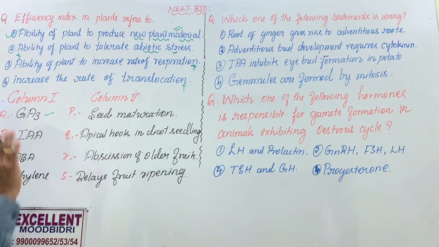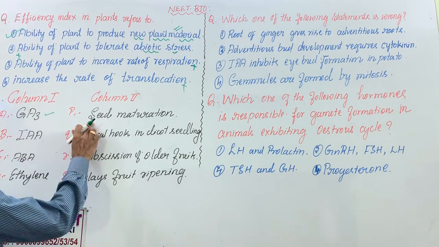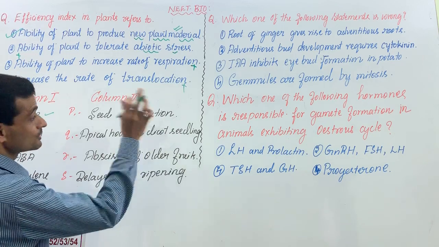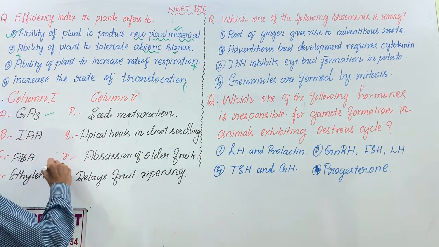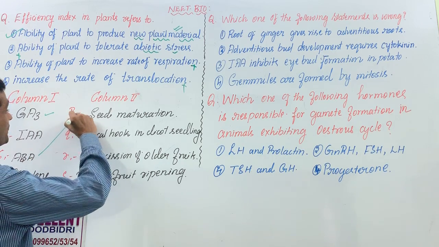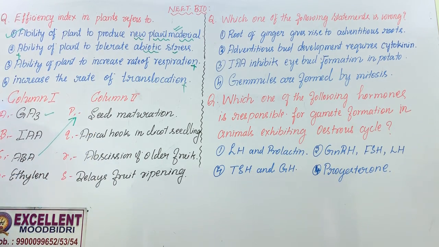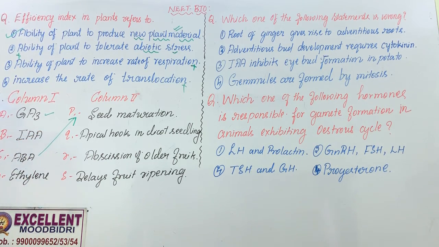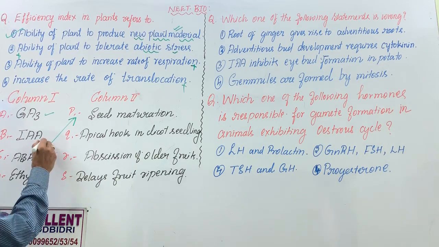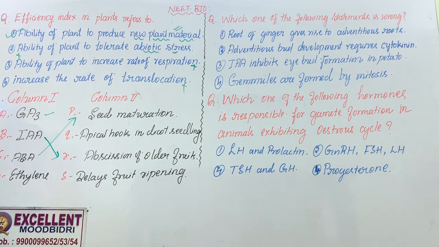I didn't mention those things. Check. It doesn't help in seed maturation. Not actually ethylene, it is ABA, abscisic acid, helps in seed maturation. Indole acetic acid causes abscission of older fruits.